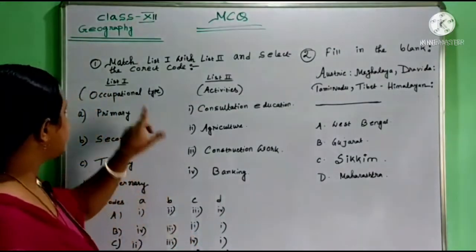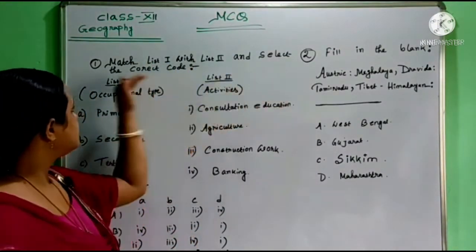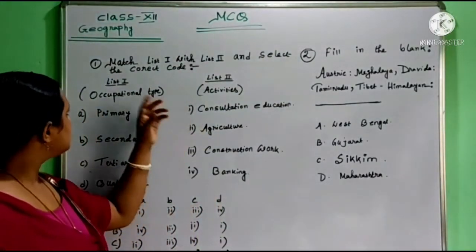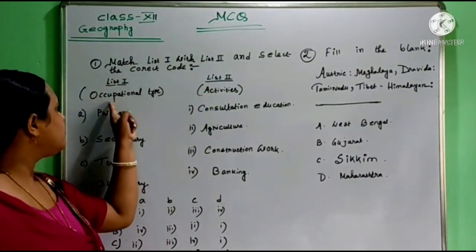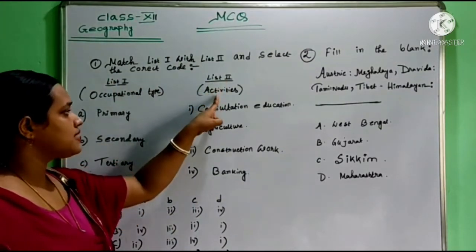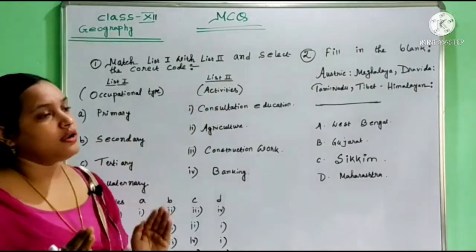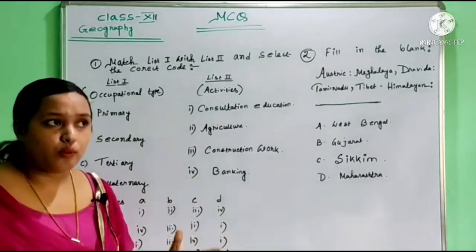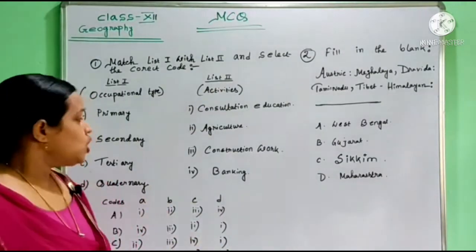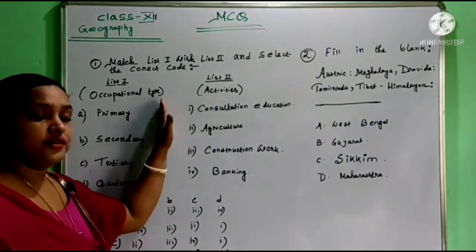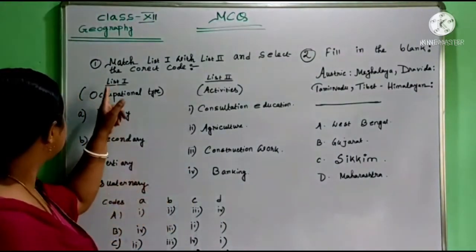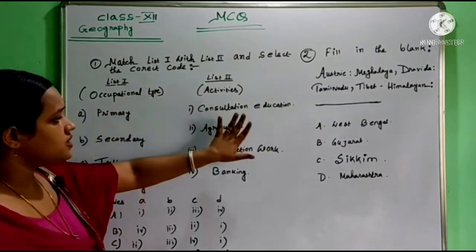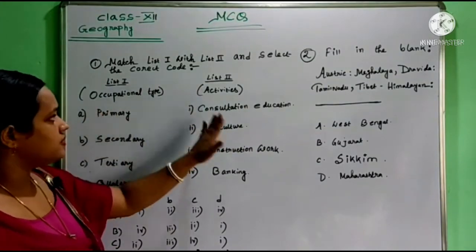The first one is: match list 1 with list 2 and select the correct code. That means some codes are given, and these are list 1 and list 2. In list 1 we find occupational types and in list 2 some activities. In our volume 1, population composition chapter, we find different types of occupation and their activities, so this matching table is related to it. In list 1 we have primary, secondary, tertiary and quaternary, and the activities related to these occupational types are given in list 2.